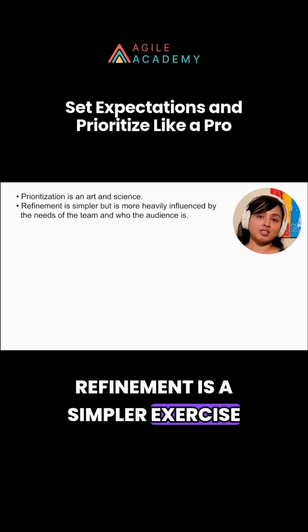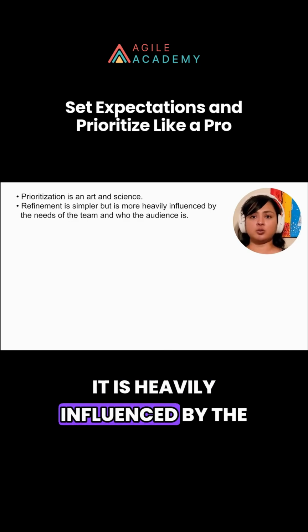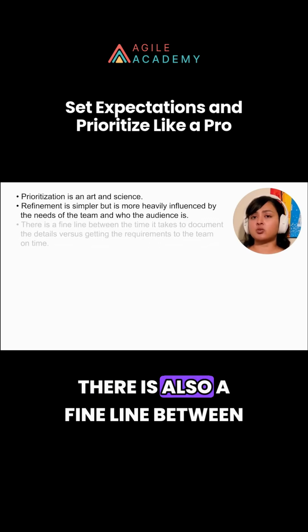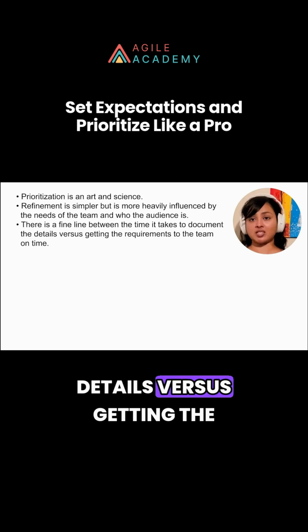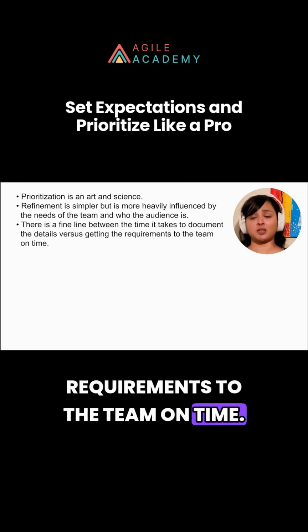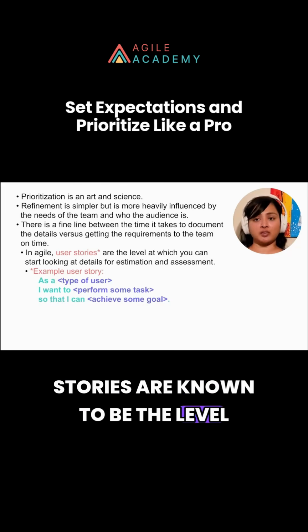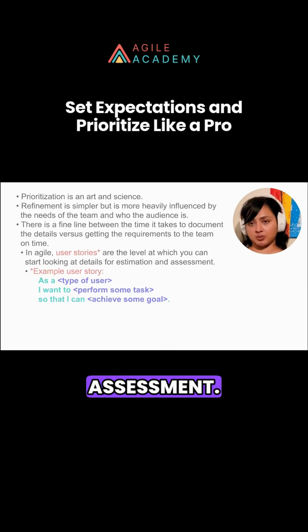Refinement is a simpler exercise compared to prioritization. However, it is heavily influenced by the needs of the team and who the audience is. There is also a fine line between the time it takes to document the details versus getting the requirements to the team on time. In Agile methodology, user stories are known to be the level at which you can start looking at details for estimation and assessment.